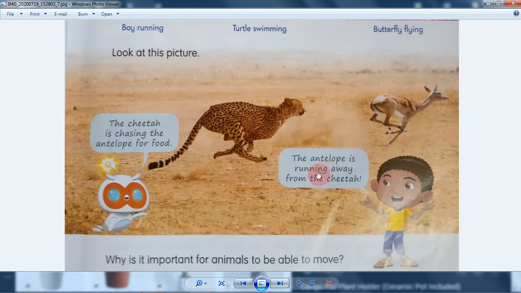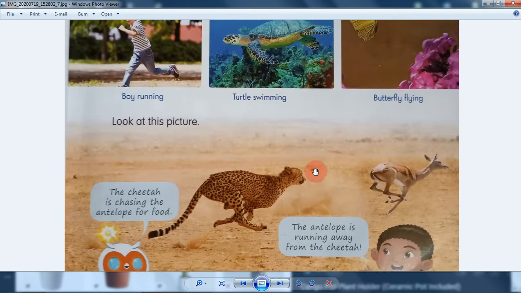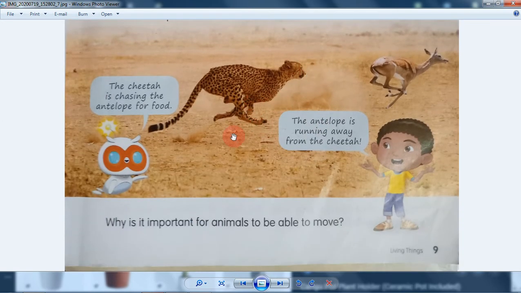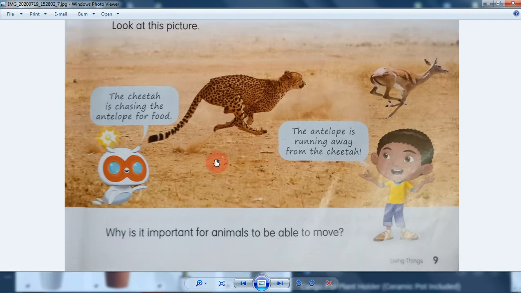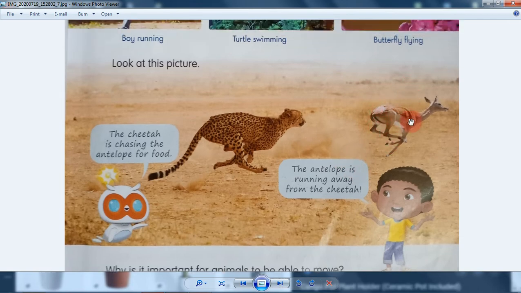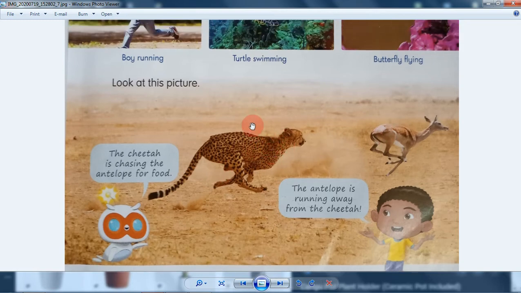The antelope is running away from the cheetah. So living things can move. Easy, right? Why is it important for an animal to be able to move? Well, the cheetah moves for food, and the antelope is running from the cheetah to save its life, of course.